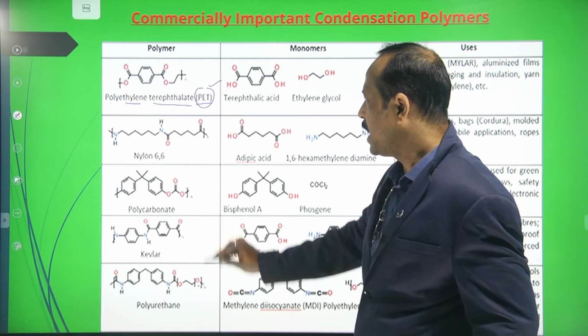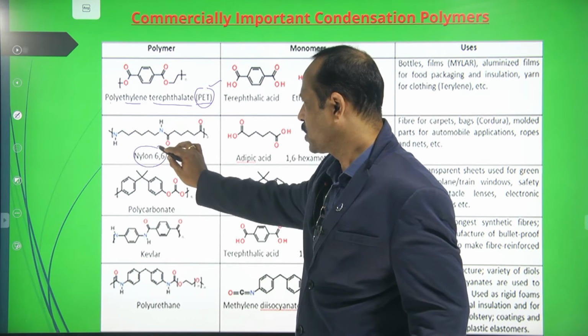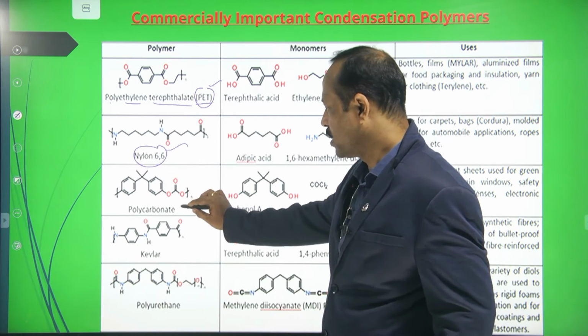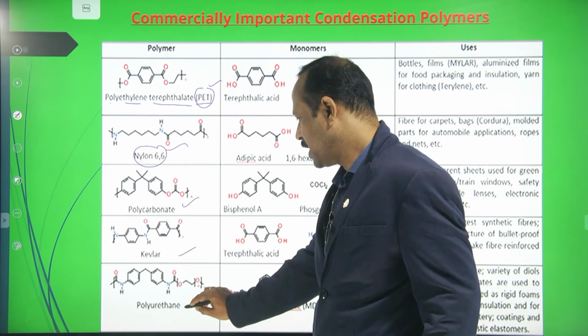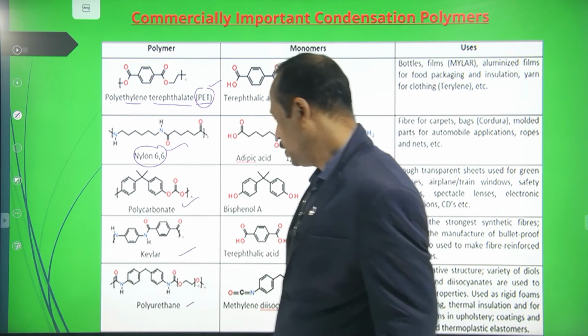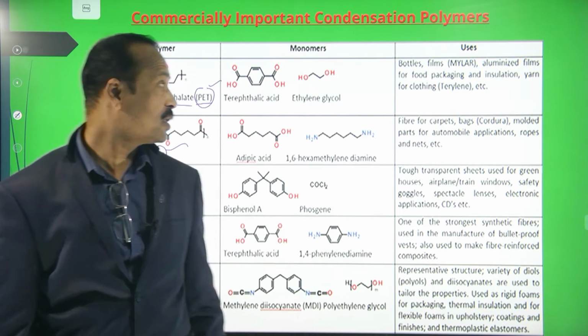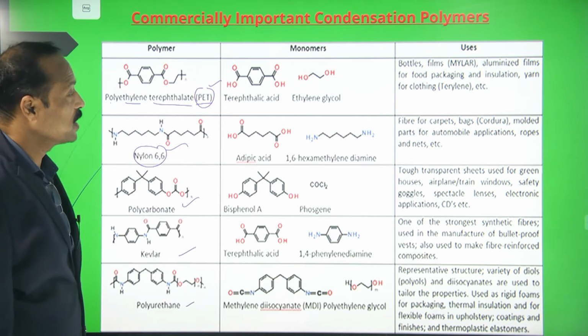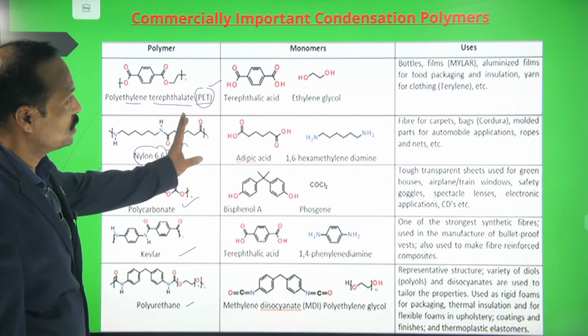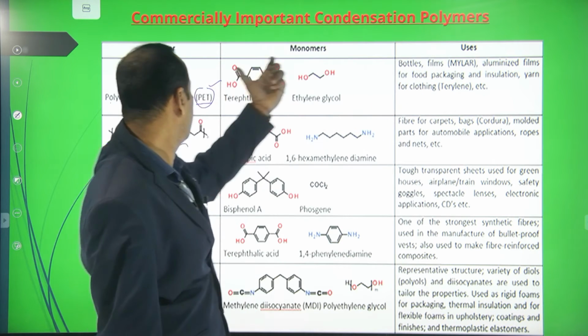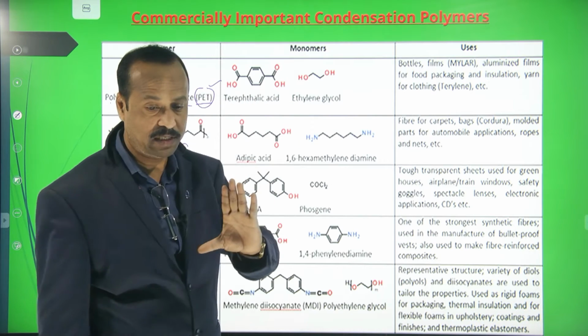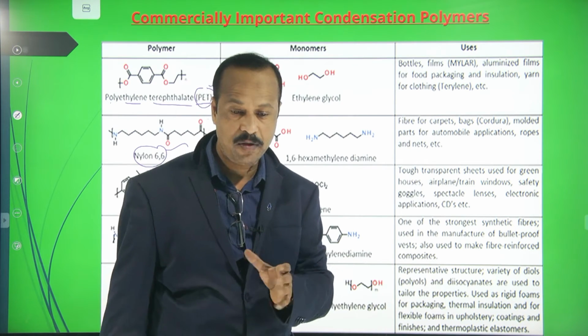Then nylon, polycarbonate, Kevlar, and polyurethane are examples of condensation polymers. PET is used in bottles, cool drink bottles, which are easily available.